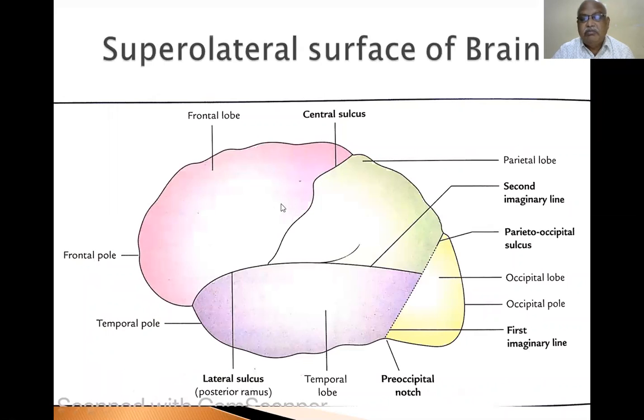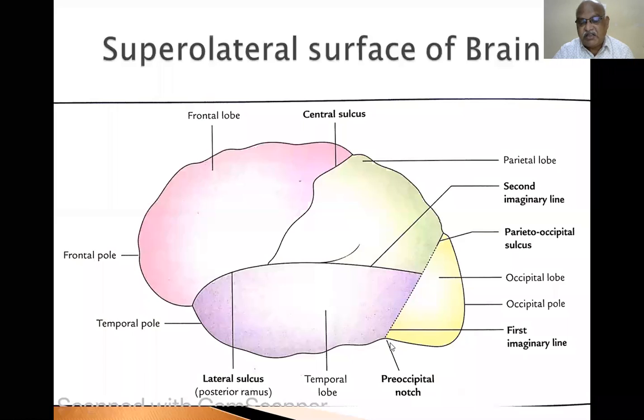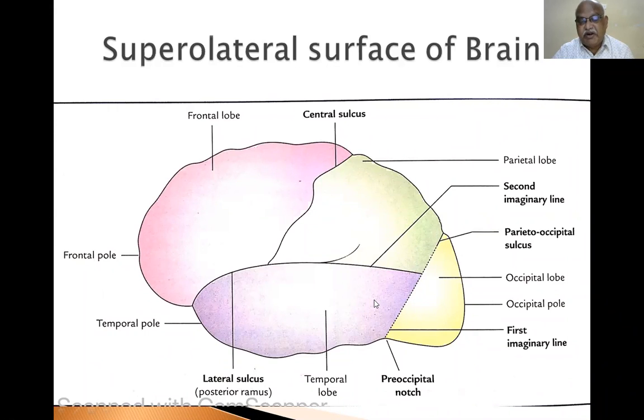Now this is the frontal lobe. Central sulcus is 1 centimeter behind the midpoint between the frontal pole and the occipital pole. This is the occipital pole, more pointed. The anterior part is broader, more wider, the frontal pole. So 1 centimeter behind the midpoint, that is the central sulcus, dividing the frontal and parietal lobes. The parieto-occipital sulcus and an imaginary line extending from it to the pre-occipital notch separates the occipital lobe from the parietal lobe above and temporal lobe below.